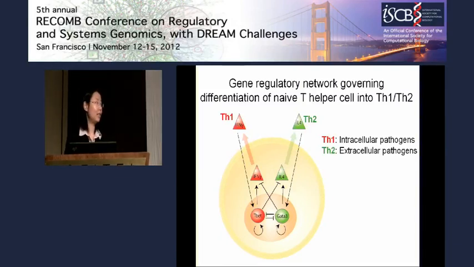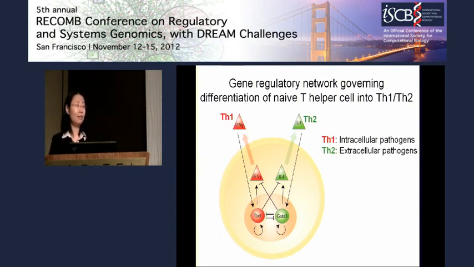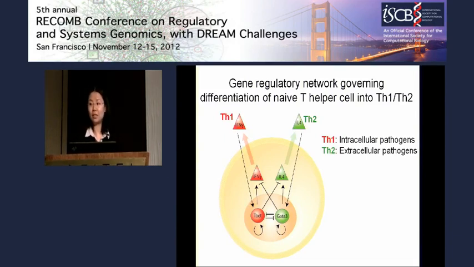By looking at this current model of the signaling diagram, it is predicted that the expression of T-bet and GATA3 must be mutually exclusive in individual cells. Also, the expression level between T-bet and interferon gamma must exhibit positive correlation, and that between T-bet and IL-4 must exhibit negative correlation.